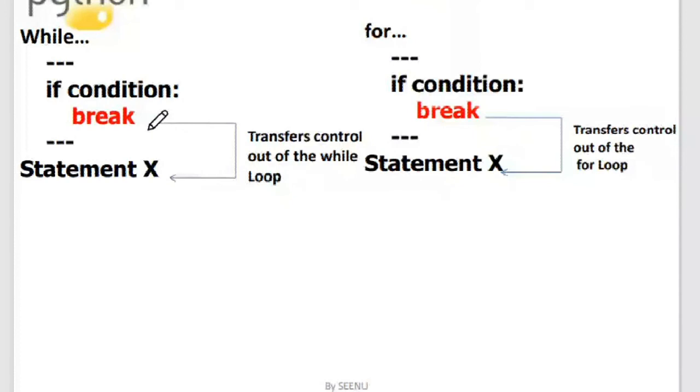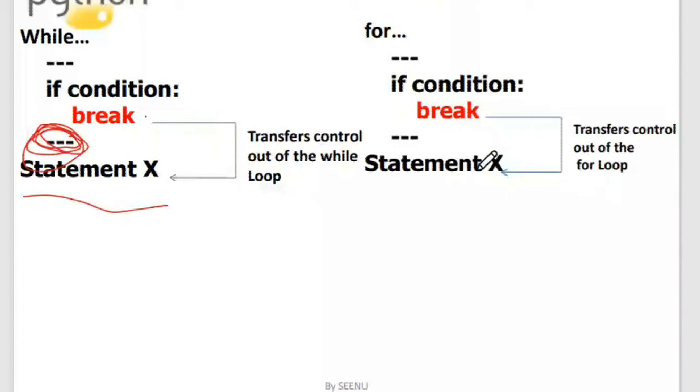So this is a while, as I explained in the previous program. Inside the while there is a break, and then statement X, which is the immediate statement after your while. So the control comes over here. After the break there are some statements, but they won't execute, because immediately it will jump to the statement outside the while. That's the case with the for also. It transfers control out of the for loop to the immediate statement next to the loop.